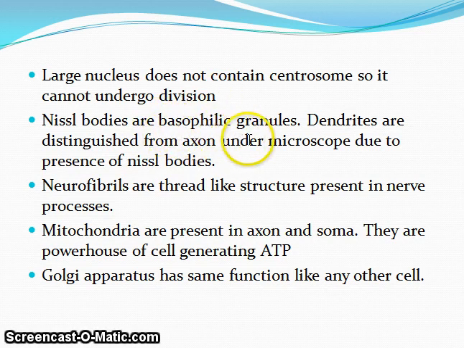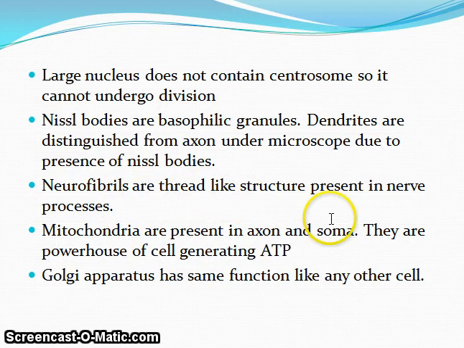Nissl bodies are basophilic granules. Dendrites are distinguished from axon under the microscope due to the presence of Nissl bodies. Nissl bodies are helpful for distinguishing dendrites from axon. Dendrites have Nissl bodies, so with the help of Nissl bodies, you can differentiate dendrites from axon. But that is only under the microscope. You cannot do it with your naked eye.